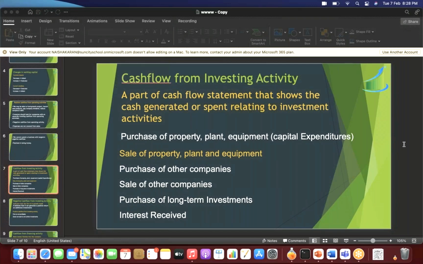So fixed deposits that we had done, doing a fixed deposit is an outflow. But if I'm receiving any returns on that fixed deposit, that will be an inflow of cash. So we add and subtract all these figures. If it's positive, it will be inflow. If it's negative, it will be an outflow of cash from investing activity.